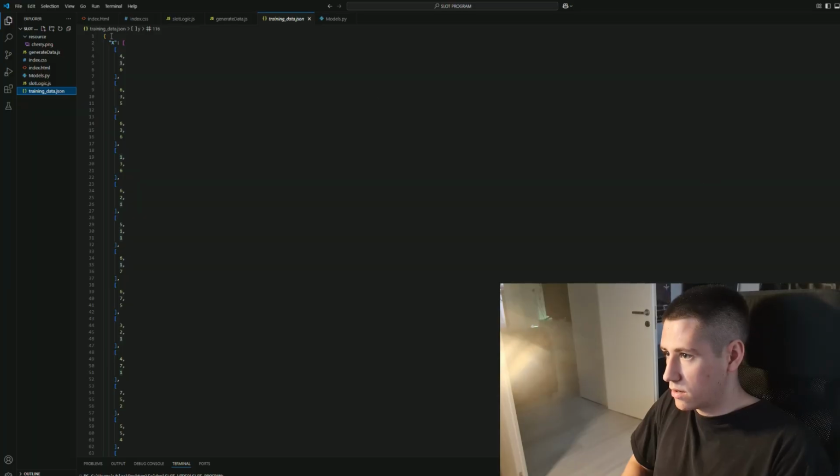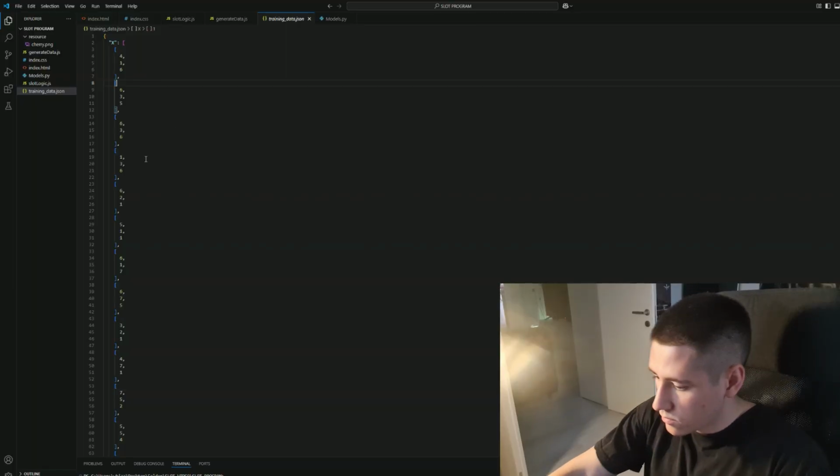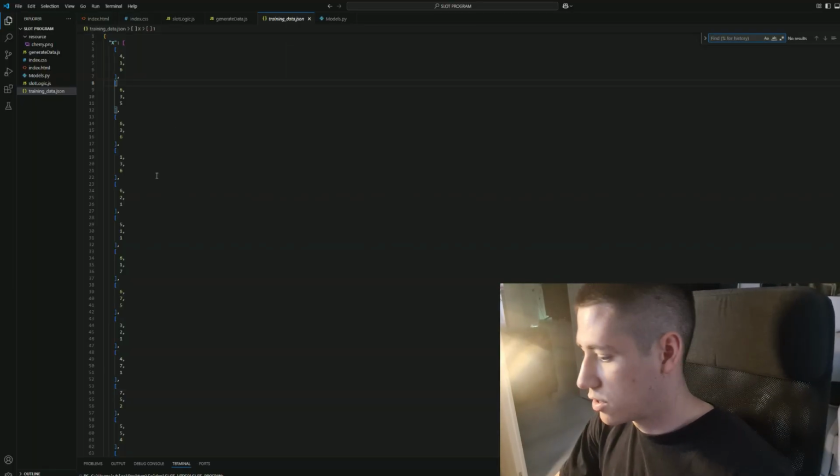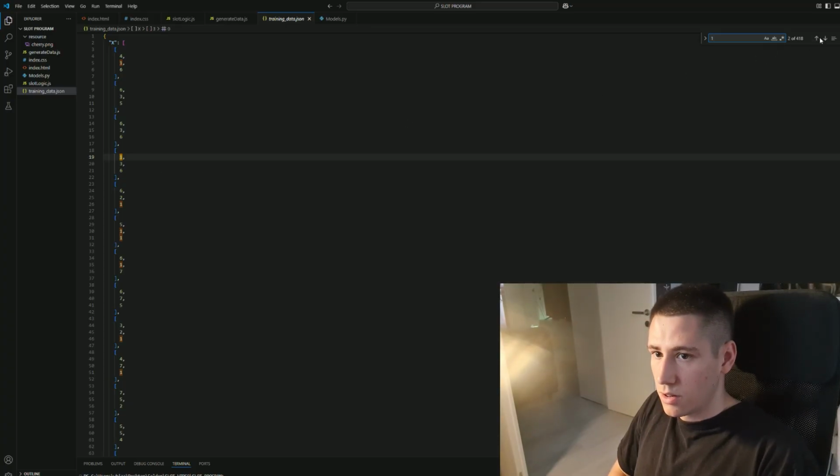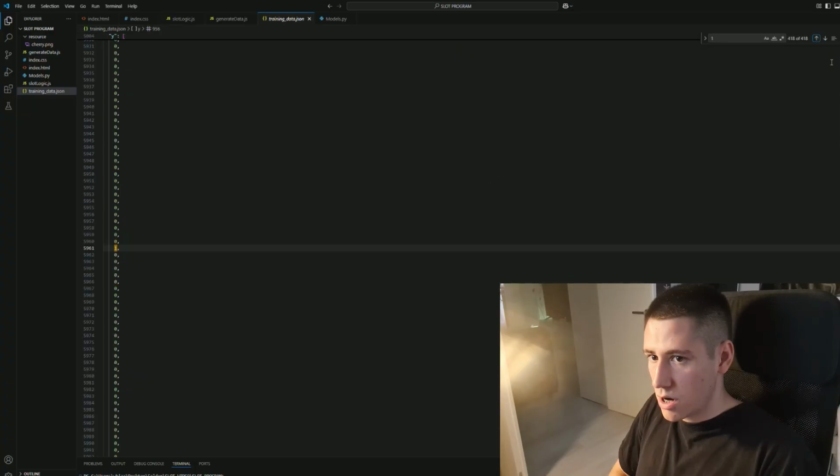And we can see that these are the inputs. We will represent them as symbols later. It's just so the computation is a lot simpler. I represented them as numbers again, like they are represented in our original program as well. So if we go and try to search for ones, let's skip to the last item. We can see there were a few wins on this training data. So our model should be able to pick from this pattern of data at least some kind of recurrence.